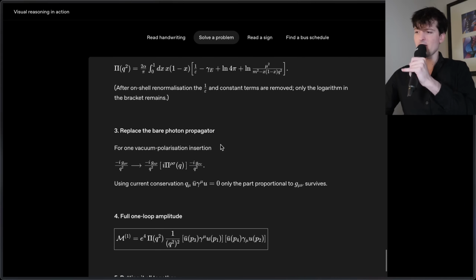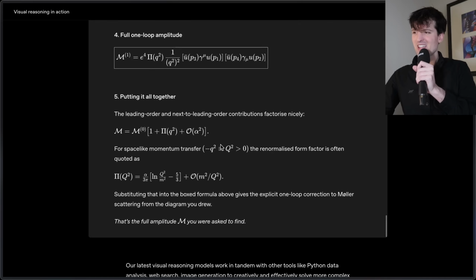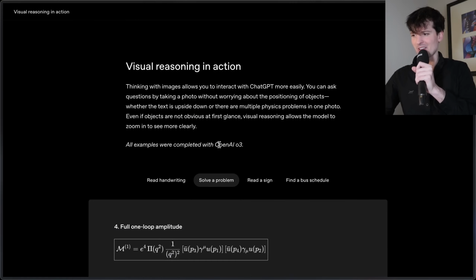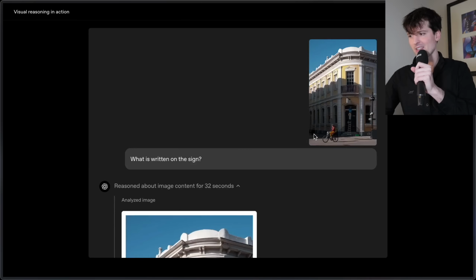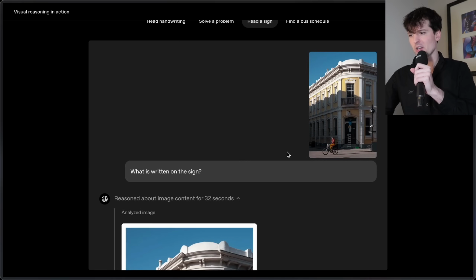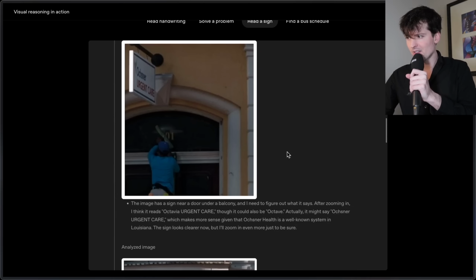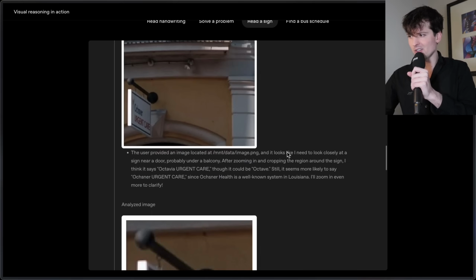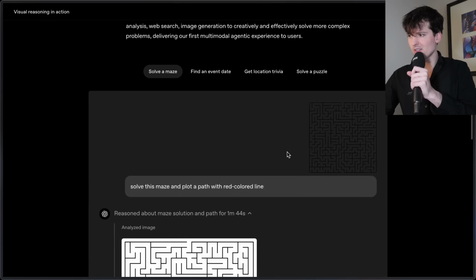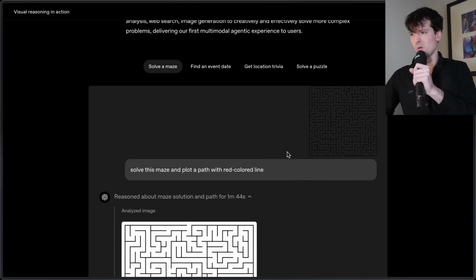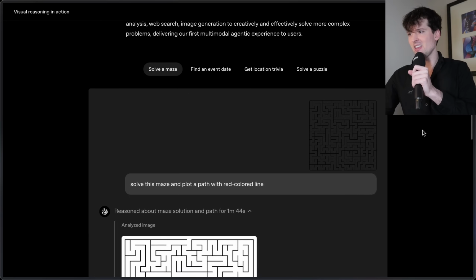Crazy. Also, they finally got LaTeX rendering working properly. God, I don't even want to talk about how hard it is to get LaTeX and math rendering working in these chat apps. It's obnoxious. What's written on the sign? Oh God, how's it going to get that one? That's actually really cool. Good stuff. Oh, that's kind of nuts.